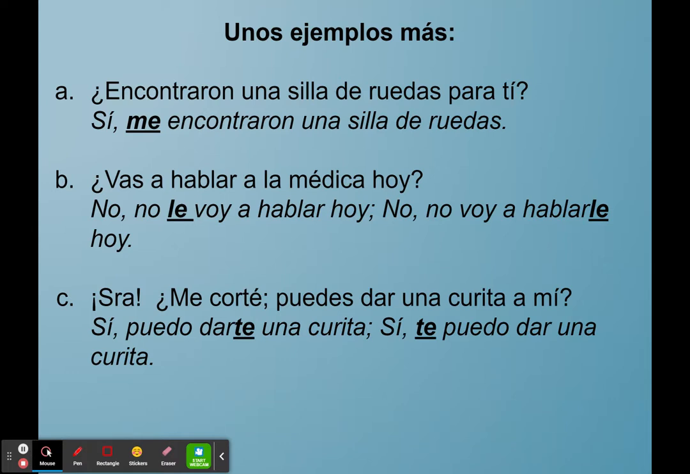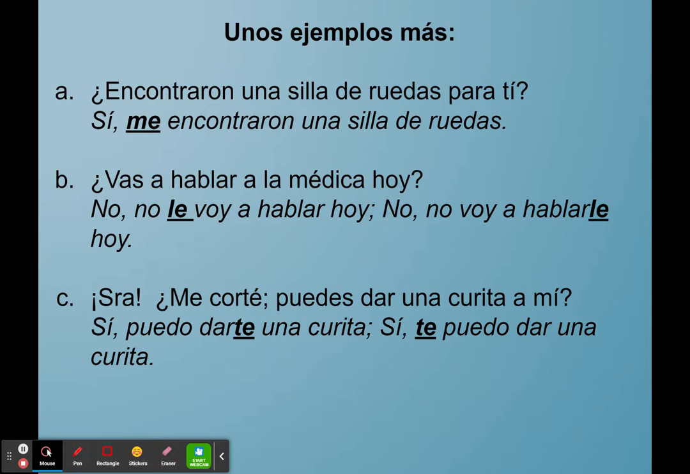B, ¿vas a hablar a la médica hoy? Are you going to speak to the doctor today? And our answer, no le voy a hablar hoy. And in this case, you have le replacing the a la médica, to her. And le is in front of the conjugated verb voy. And we also have no voy a hablarle hoy. Means the exact same thing. No, I am not going to speak with her today or talk to her today. And the le is attached to the end of the infinitive hablar.